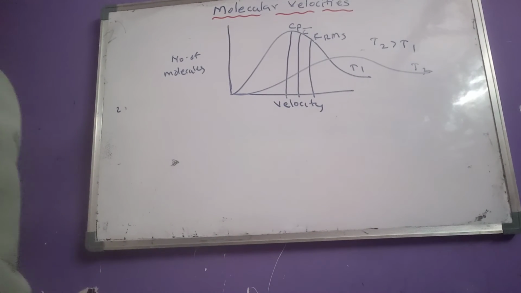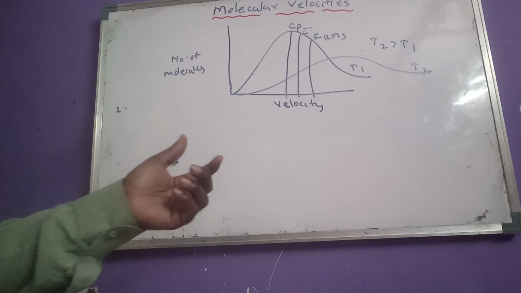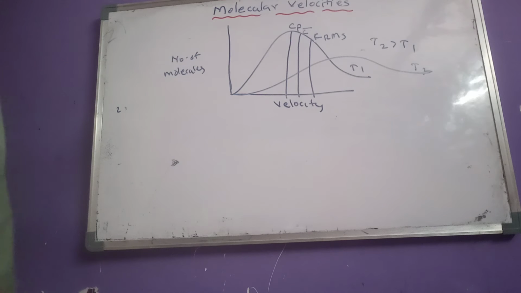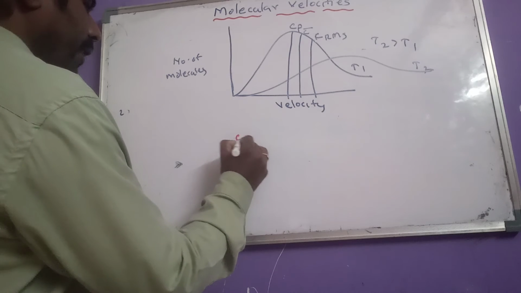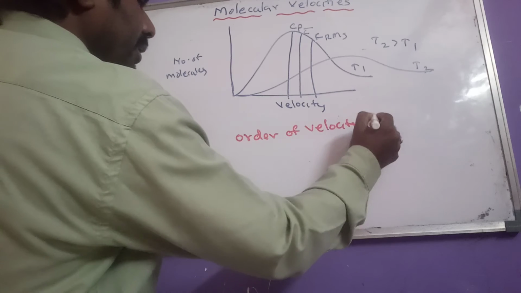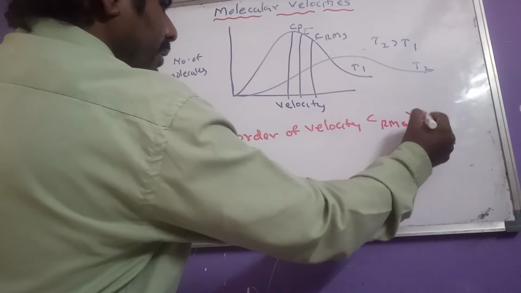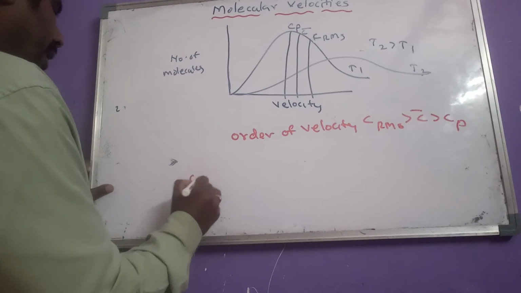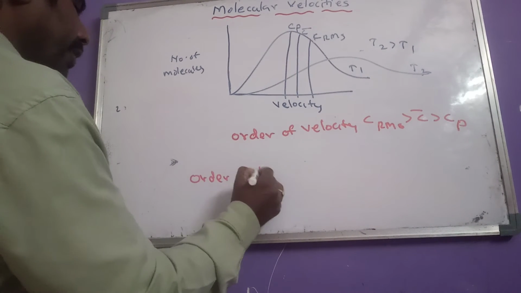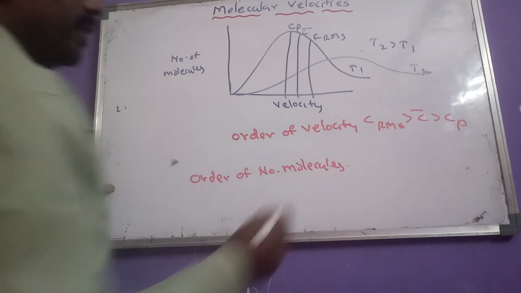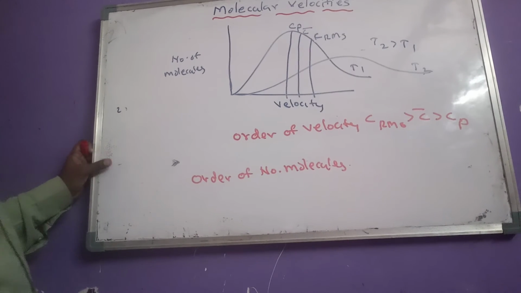So we have to remember some important points regarding this graph and these three velocities. First one is here, what is the order of velocities? As per velocity order, CRMS greater than C bar greater than Cp, and order of number of molecules, which velocity is possessed by most number of molecules?